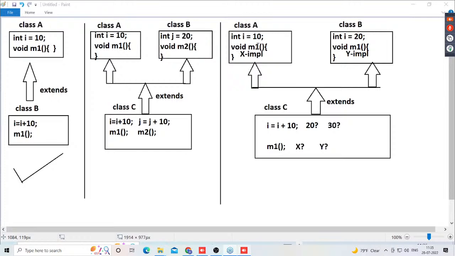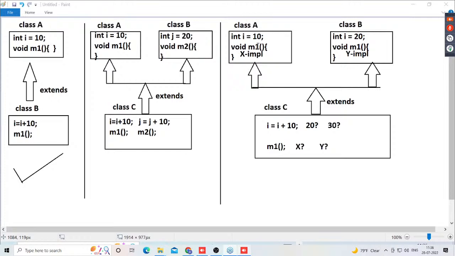But because of the third situation, that second case is also removed in Java. Totally, multiple inheritance is hidden in Java. Multiple inheritance was removed totally from Java. Sir, got my point or not? But how is Java achieving the removal of multiple inheritance, how is Java representing that point?